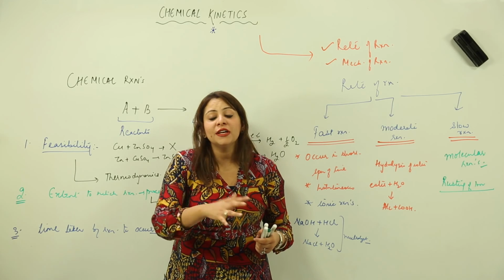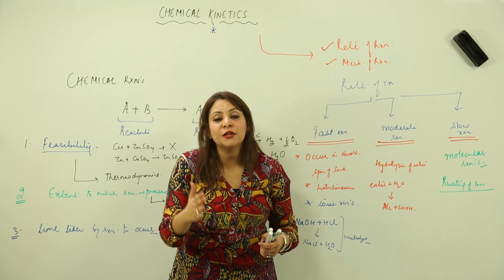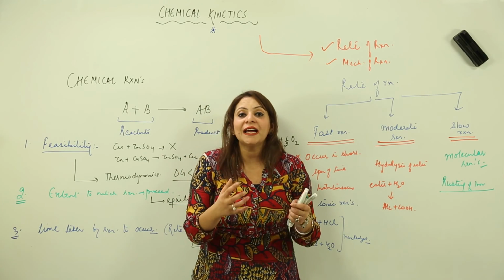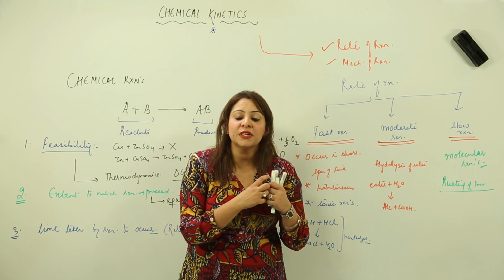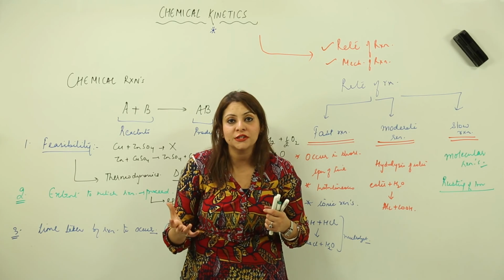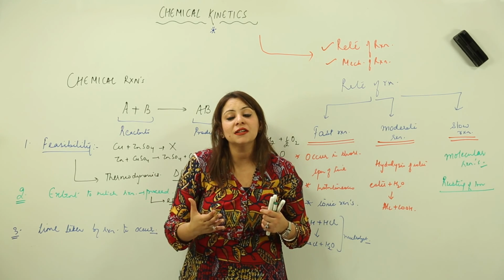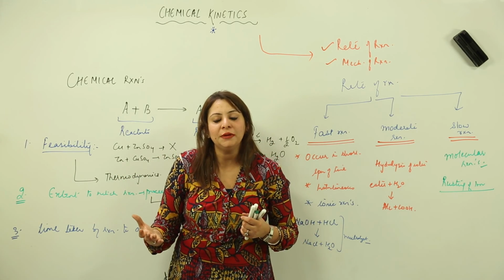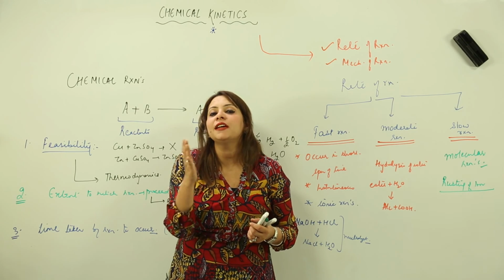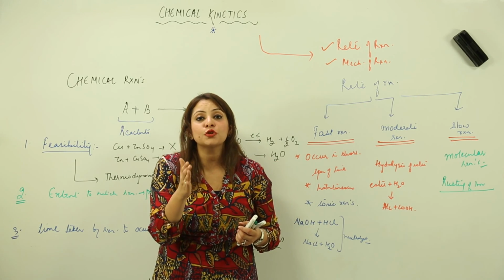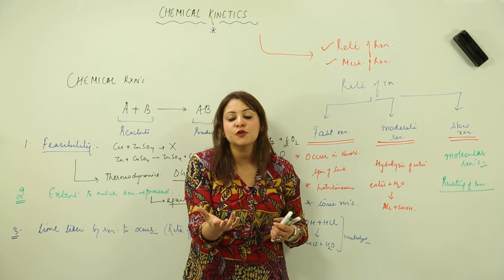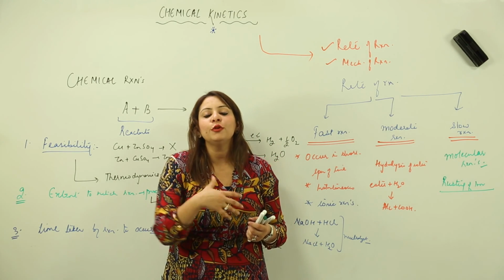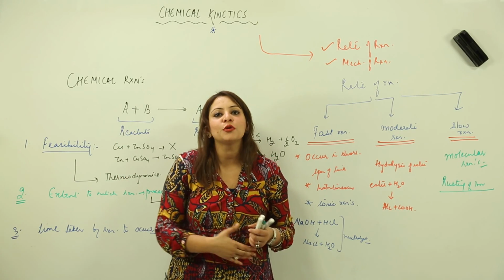This has to occur, right? If it won't occur, then the reaction is definitely not going to take place, because for a chemical reaction to happen, the reactants need to break their old bonds and form new bonds. To form new bonds they need energy, and there will be energy changes taking place, and this will take time. In a few reactions the time is very small, around 10 raised to the power minus 14 to 10 raised to the power minus 16 seconds. So instant, right? And in a few reactions it will take many years, as I told you about the rusting of iron.